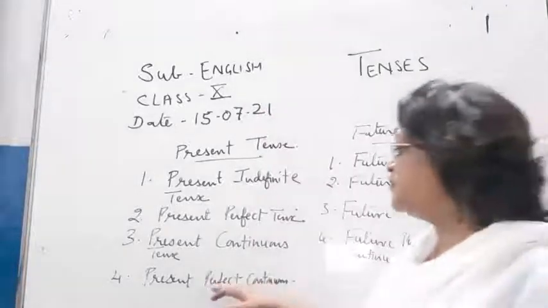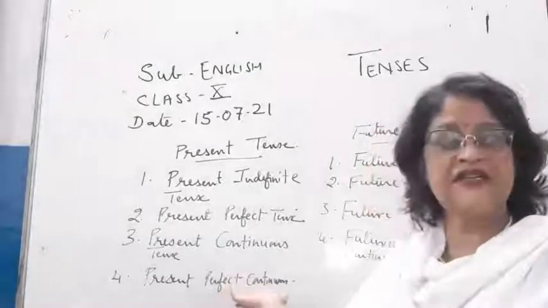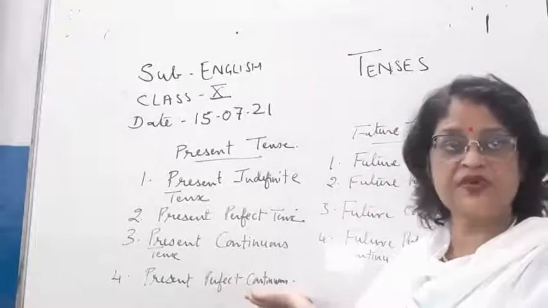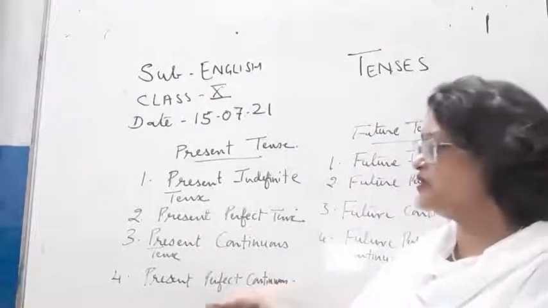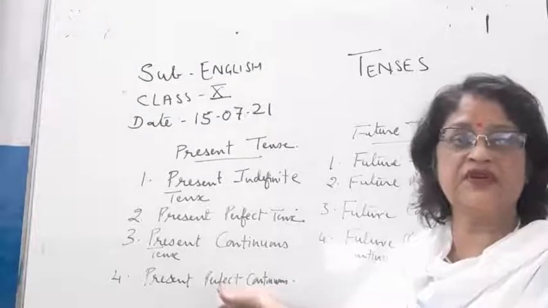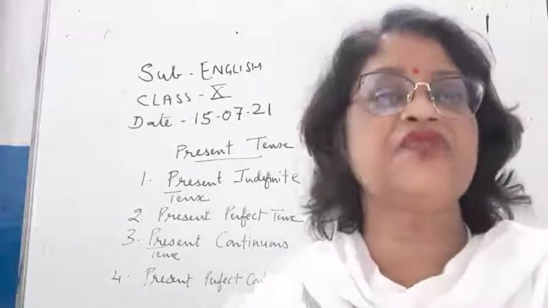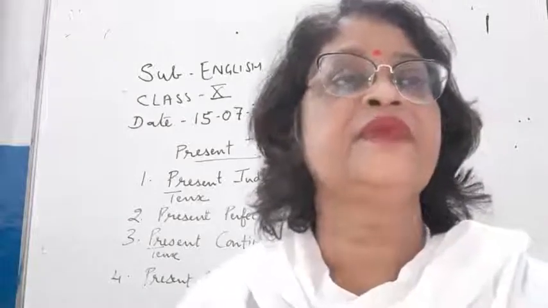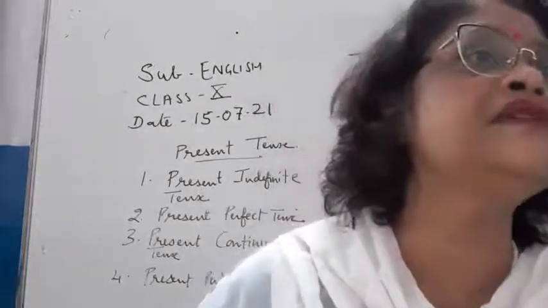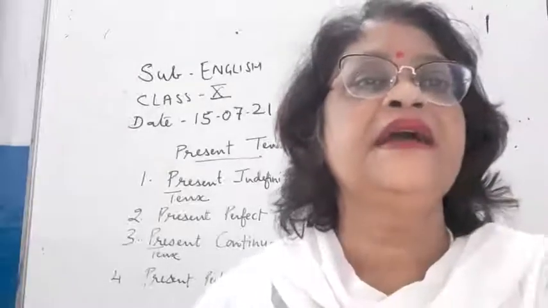Similarly, present perfect continuous tense, an action has started in the past and still is in progress, and children, here we use since and for. Similarly, in past perfect continuous, an action had started in the past and it was still in progress in the past.